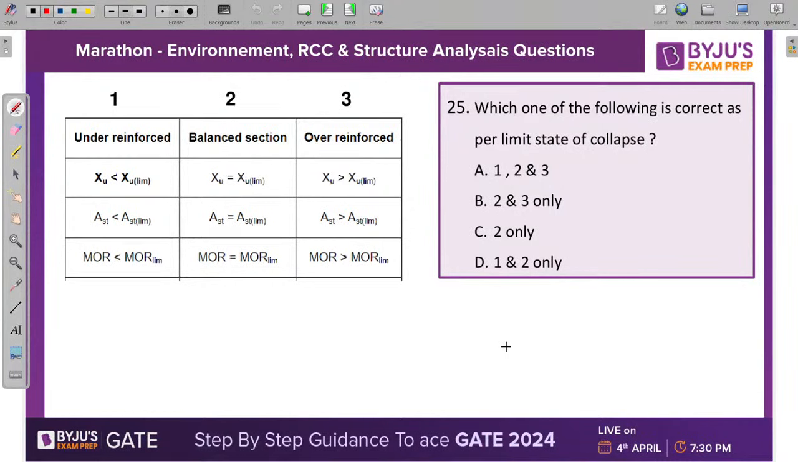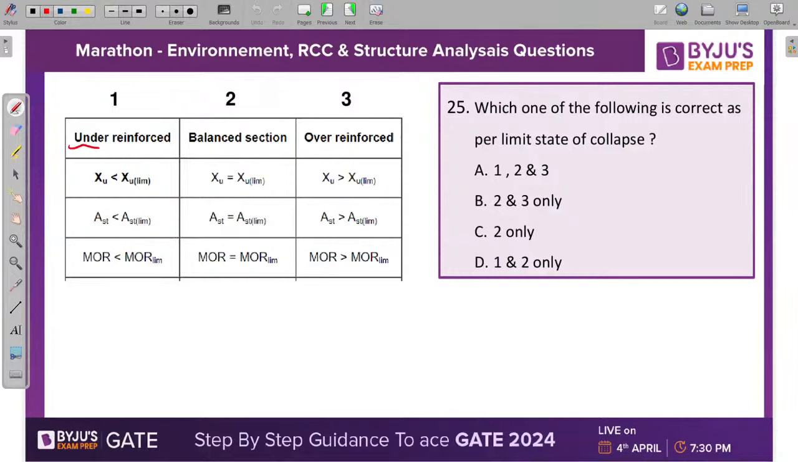Which one of the following is correct as per the limit state of collapse? 25D, 1 and 2 only. Okay. Now guys, yes, it is a little bit tricky question, but you can do it if you know the fundamental concept of the singly reinforced section, or you can say the various types of section we have in case of RCC analysis or design part.